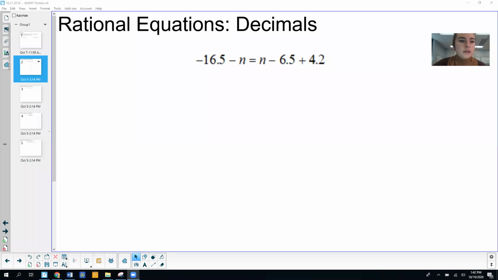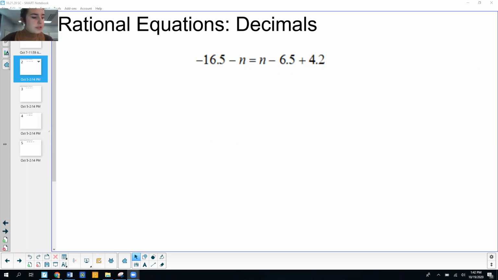It's the same skills we've been working on. It just looks scary because there's decimals in it. So I'm going to go ahead and share my screen so you guys can see what we're working on. So this is problem number 1.